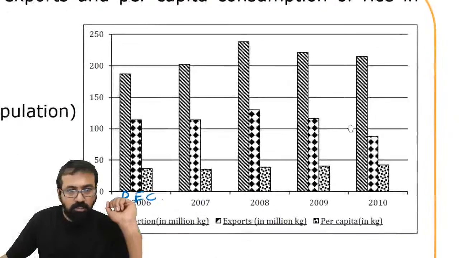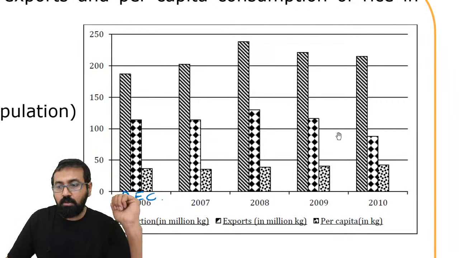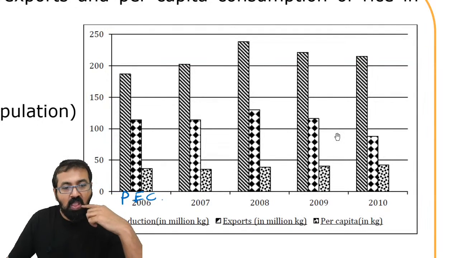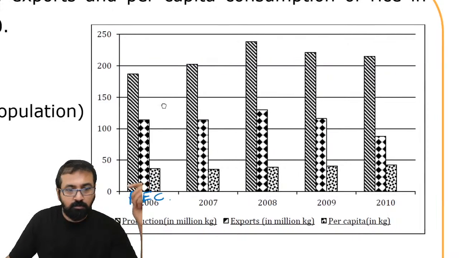Can you see now? Diya? Everyone, can you see now? So please note down the values and then we'll go ahead.